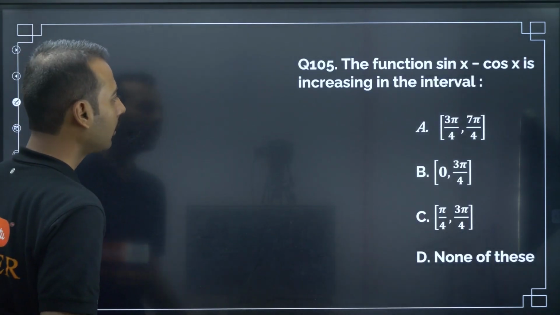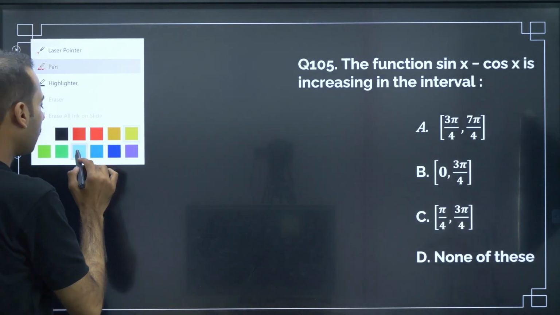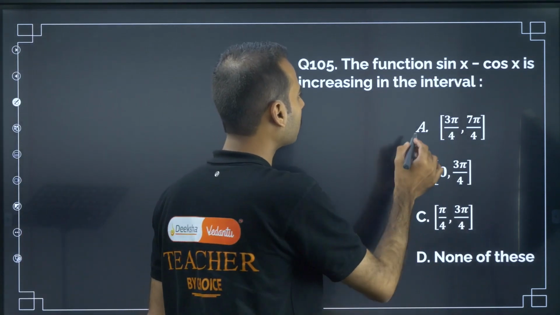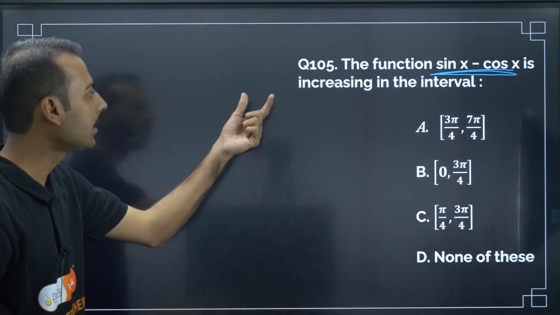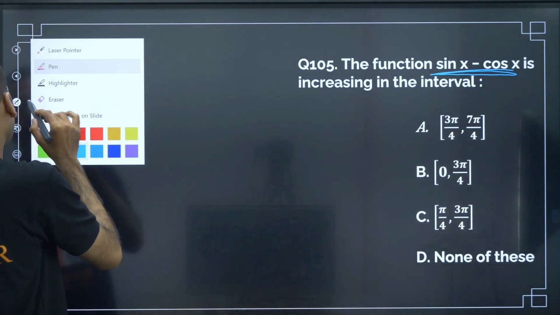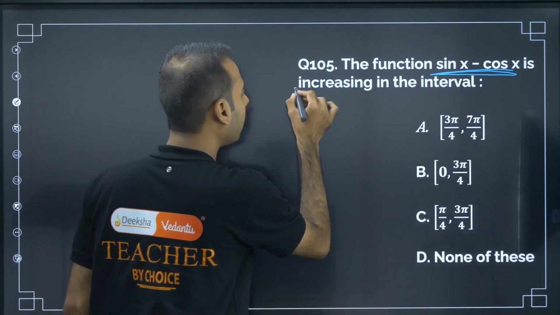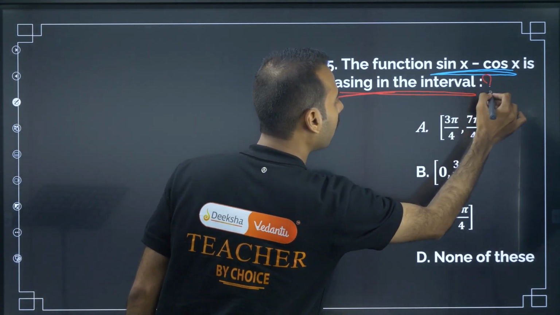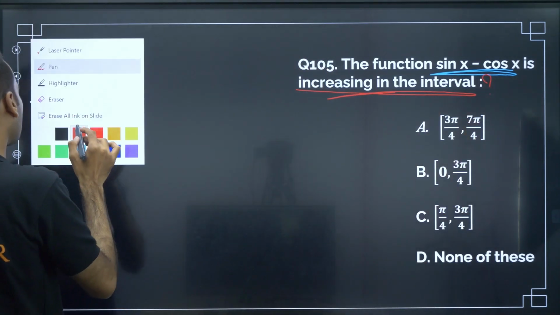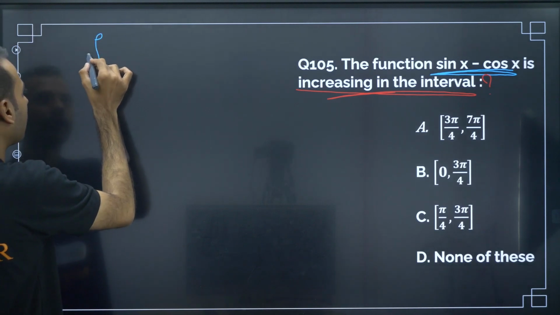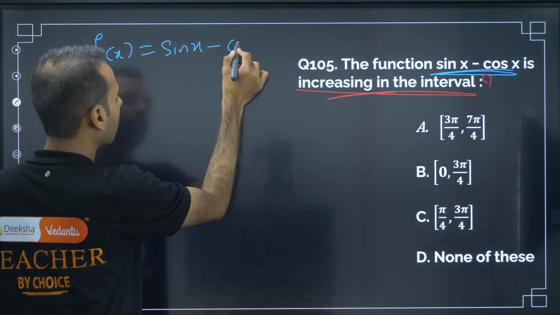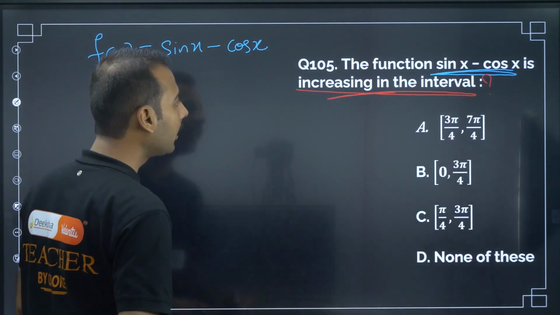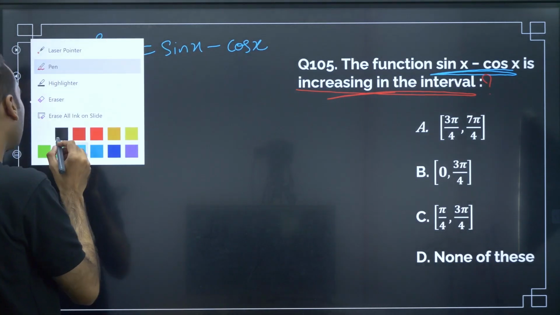One function they have given, let me highlight that function. They have given one function: sin x minus cos x is increasing in the interval. So what are they asking? They are asking to find in what interval it is increasing, and they have given some options. So if I copy and paste that function, f of x is equal to sin x minus cos x. Function is this, increasing. So what is the meaning of increasing?